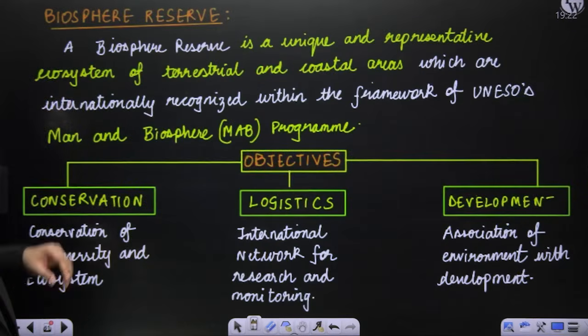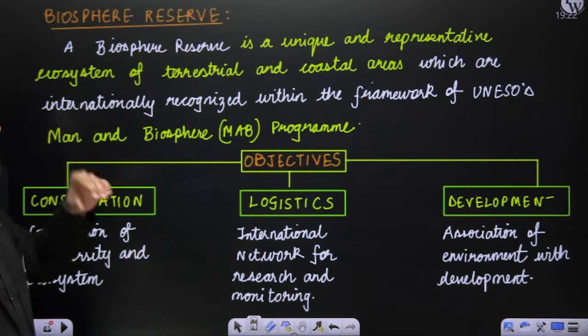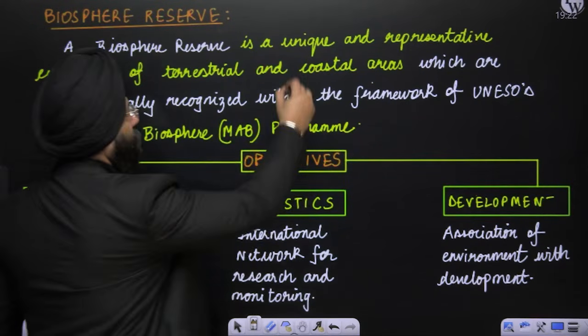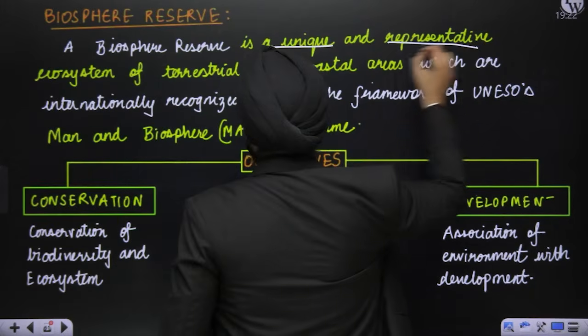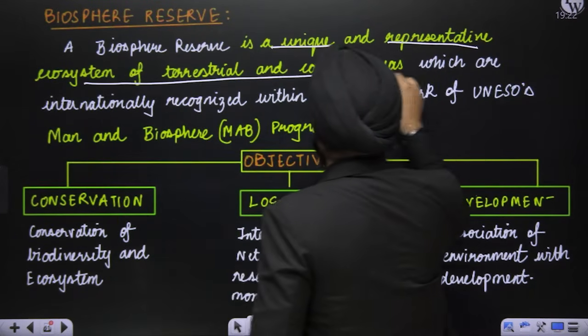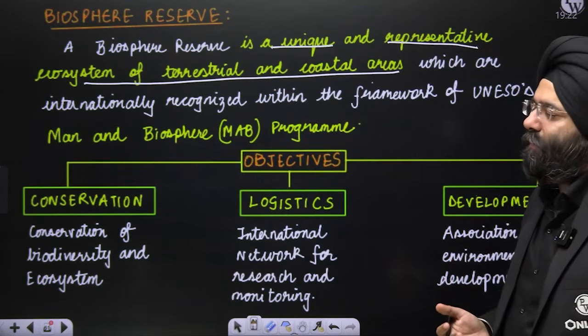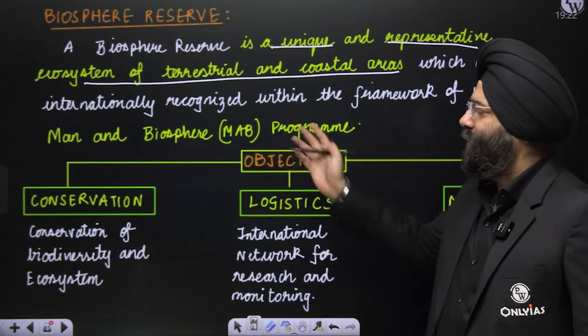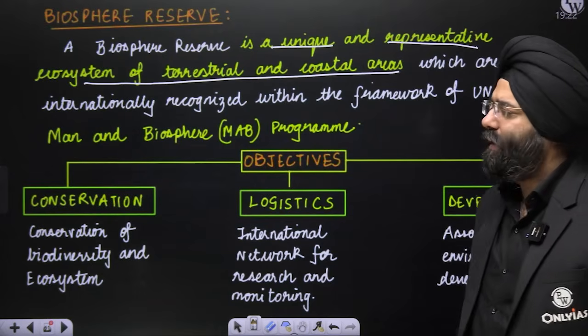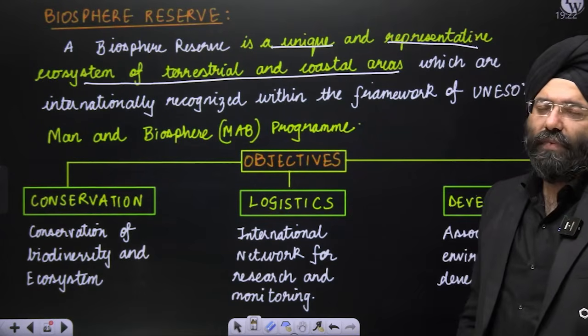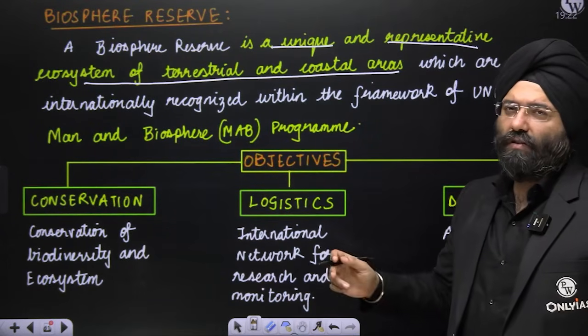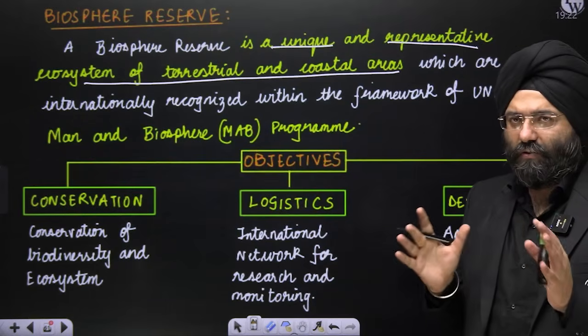Okay, let's move ahead. Biosphere Reserve. A Biosphere Reserve is a very unique and representative ecosystem of terrestrial and coastal areas, which is institutionally recognized by a program of UNESCO known as the Man and Biosphere Program, which we have already done. Now, it has three objectives. First is conservation, that is conservation of the biodiversity in the ecosystem lying within the Biosphere Reserve.